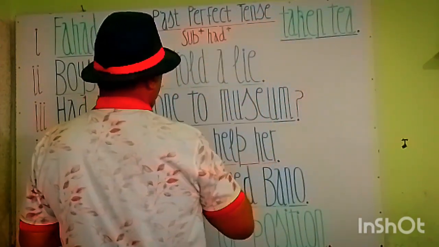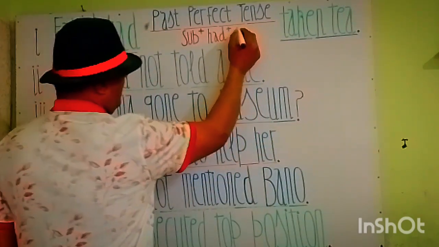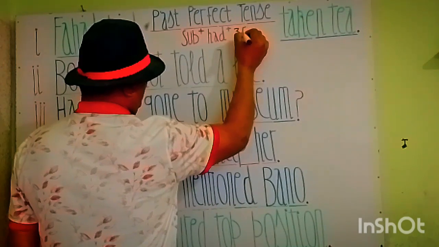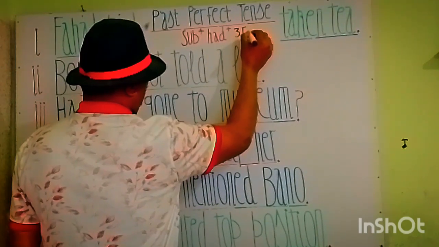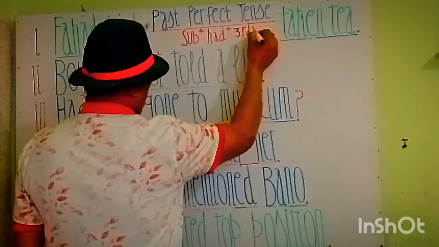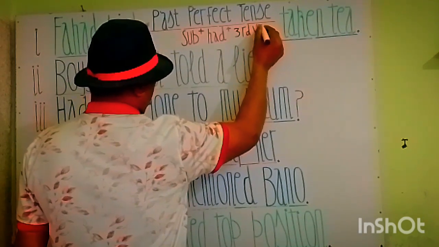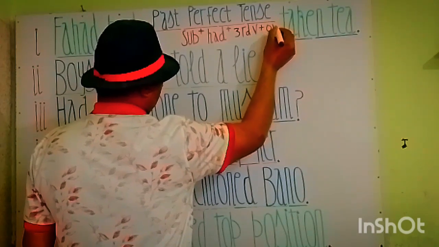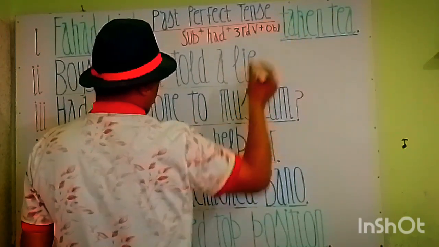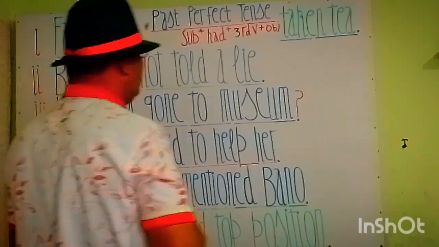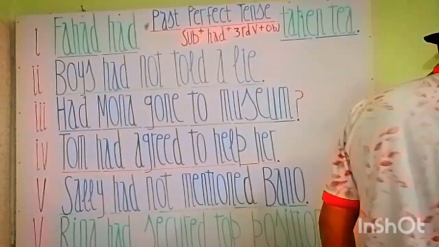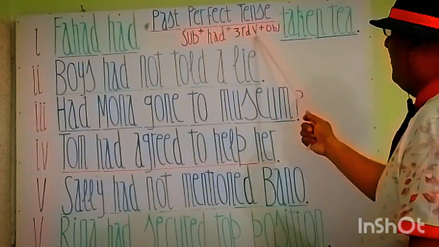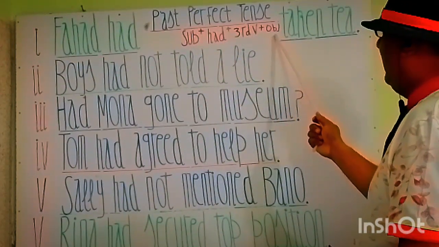So after had we require the third form of verb. By adopting this method we can construct the phrases and sentences in past perfect tense. Subject plus had plus third form of verb plus object.